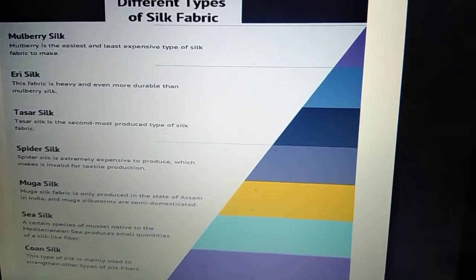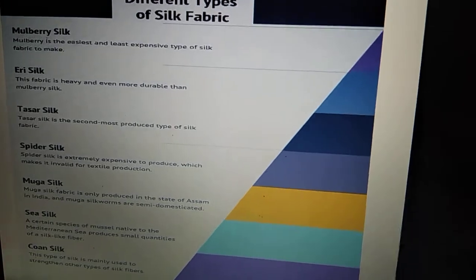Here in this picture you can see very clearly this is a cocoon, and after boiling you can see the strands or silk thread. Initially we will get white silk thread. Like wool, we initially get white color, and then we can dye it in different colors, weave it, and then we can use it.